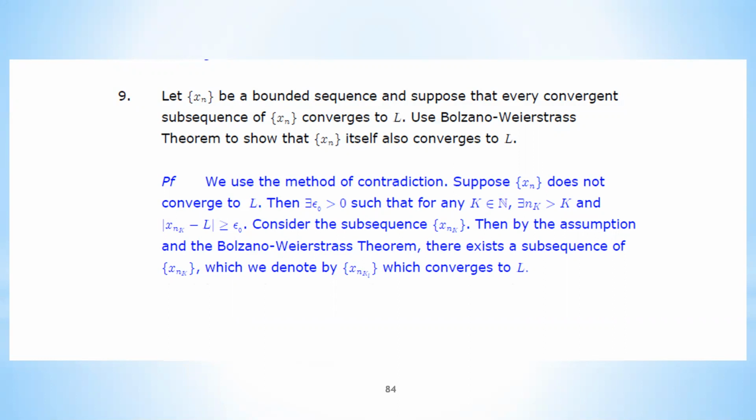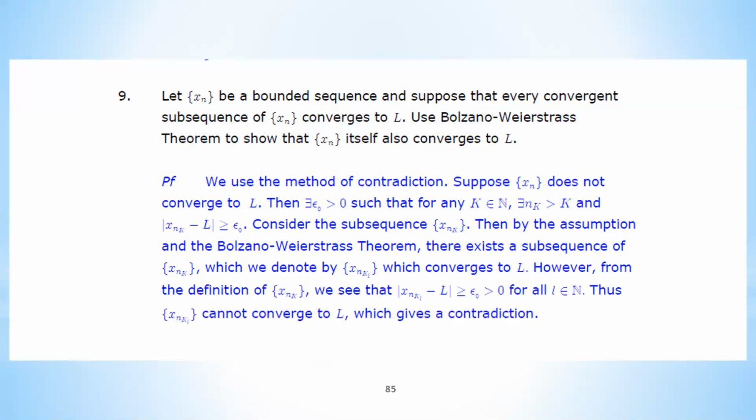So how do we denote the subsequence of a subsequence? We use a complicated symbol. We can call this subsequence x_nkl. There's a third letter in the index, just indicating that it's a subsequence of a subsequence. Okay, so this subsequence of a subsequence is convergent. But based on our assumption, every convergent subsequence goes to L. So this subsequence of a subsequence, which is of course a special subsequence of the original sequence, should also go to L. So x_nkl should converge to L, okay?